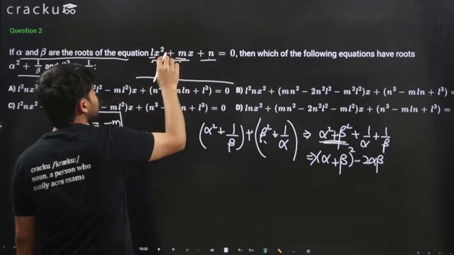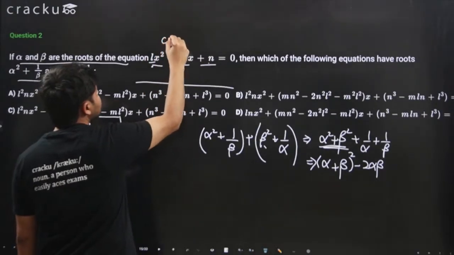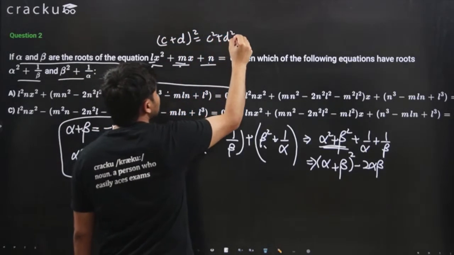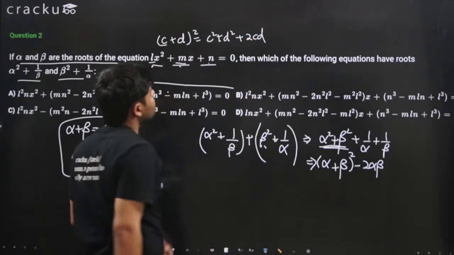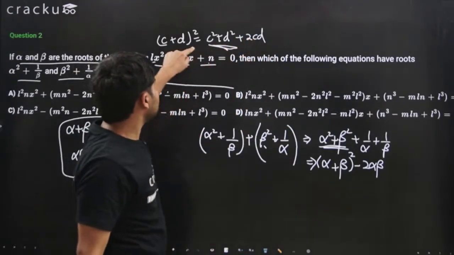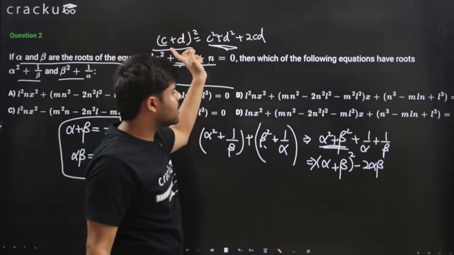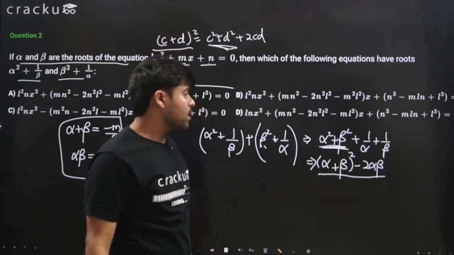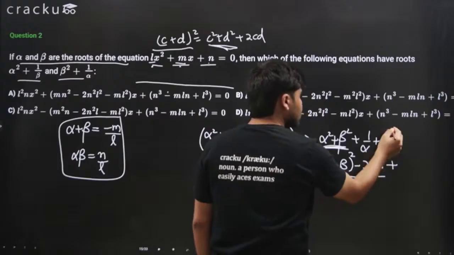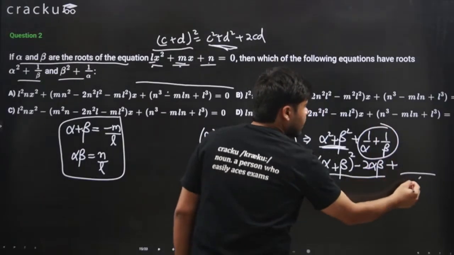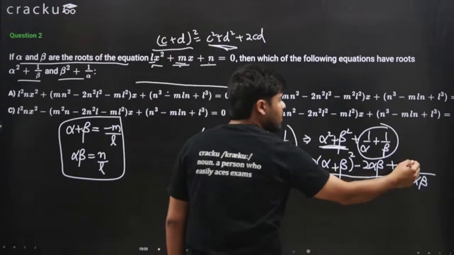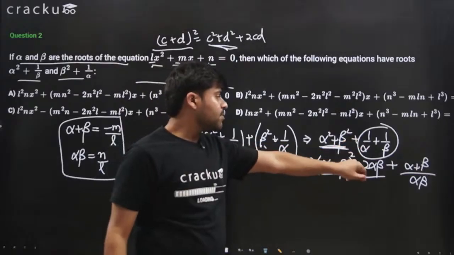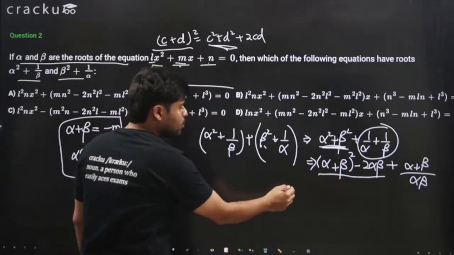x plus y whole squared. Or what should I choose? I should choose c and d. So c plus d whole squared is equal to c squared plus d squared plus 2cd. Therefore, c square plus d square is equal to c plus d whole squared minus 2cd. So I have written alpha plus beta whole squared minus 2 alpha beta. Plus, now this simplifies to what? I can write alpha beta in the denominator, and in the numerator I will have alpha plus beta, right? This simplifies to this. I just need to put the values.